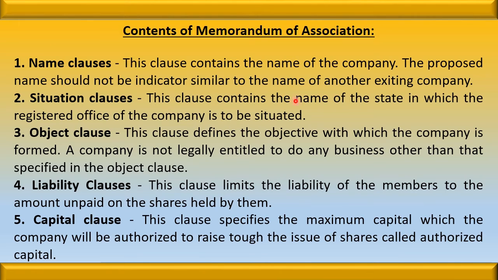Situation clause: this clause contains the name of the state in which the registered office of the company is situated. Objective clause: this clause defines the objectives with which the company is formed. Liability clause: this clause limits the liability of the members to the amount unpaid. Capital clause: this clause specifies the minimum capital which the company will be authorized to raise.